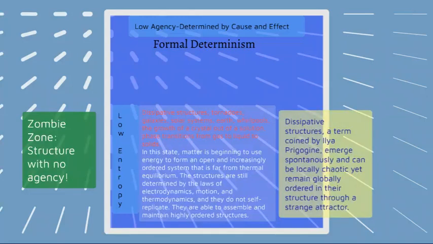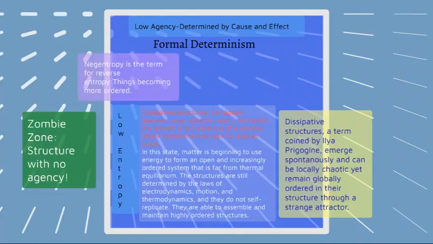Dissipative structures, a term coined by Ilya Prigogine, emerge spontaneously and can be locally chaotic, yet remain globally ordered in their structure through a strange attractor. When we were talking about chaos theory and reading about it, this interested me: these dissipative structures and the notion of a strange attractor in a chaotic system. In dissipative structures, you can have the same tendency where they are locally chaotic, on the micro level, but on a macro level, they're globally ordered. They remain structured.